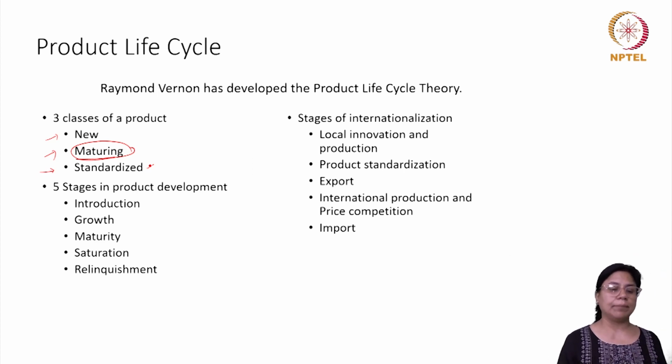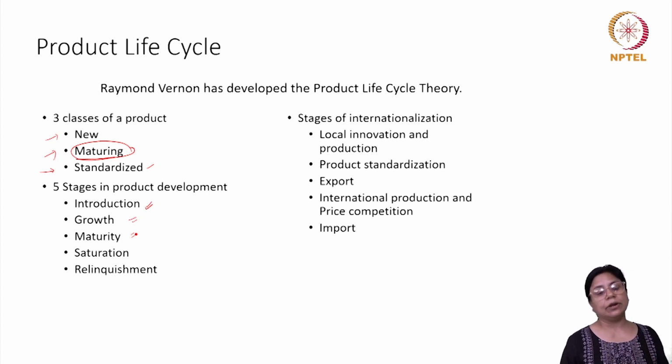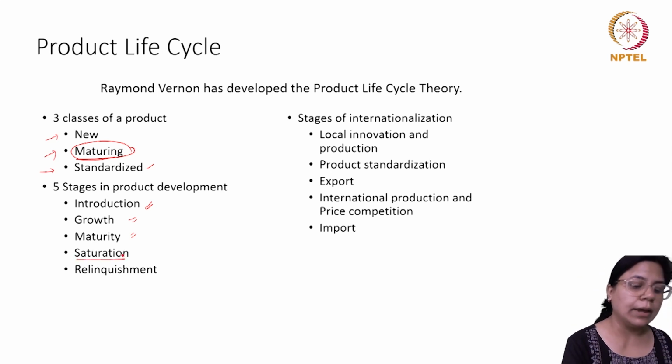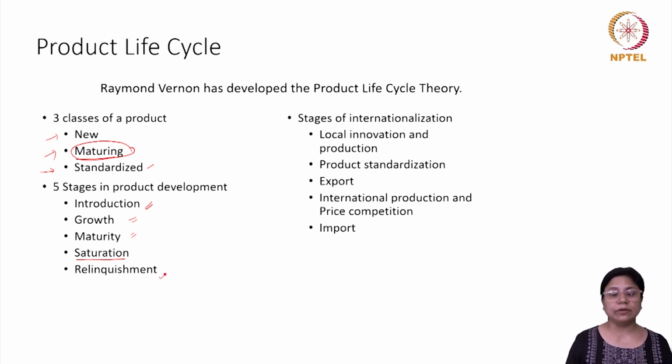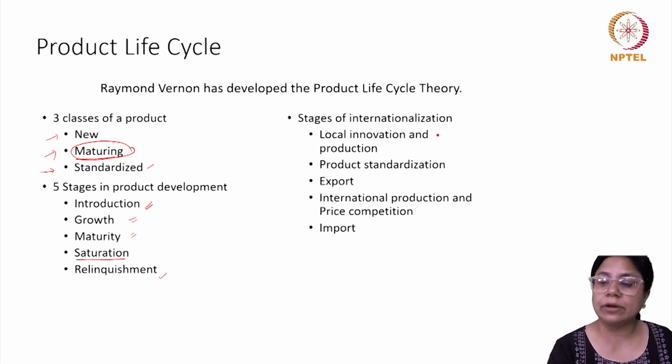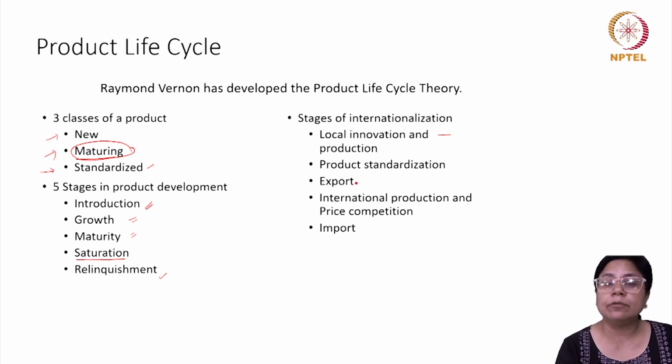Now, in terms of product development, initially a new product will be introduced. You will find there will be growth in the selling of that particular product, and then over a period of time, it will reach a maturity level. After the initial introduction, growth, and maturity, it will become saturated. The saturation will also emerge in the market before it can be given up. Now, in terms of internationalization, what happens? There will be local innovation and production, like we saw in the case of the developed economy. After that, once the product has been standardized, the companies will be exporting the product to the other markets.